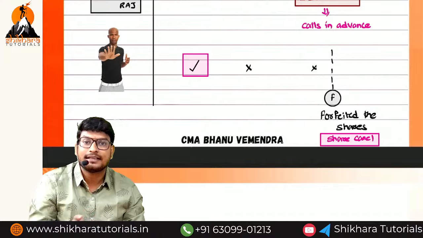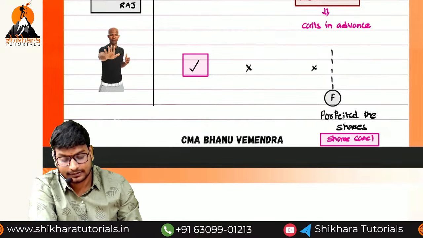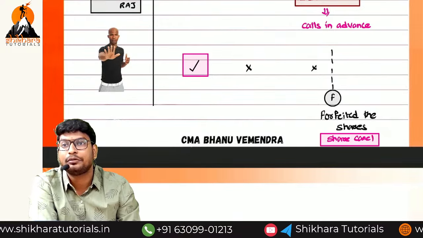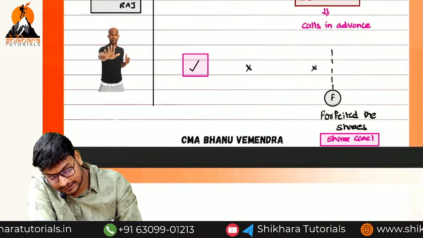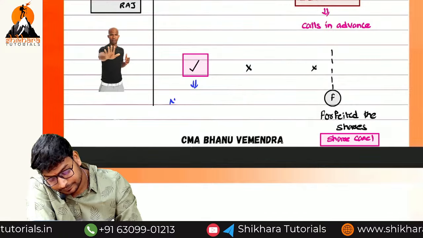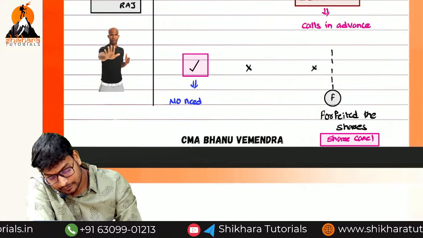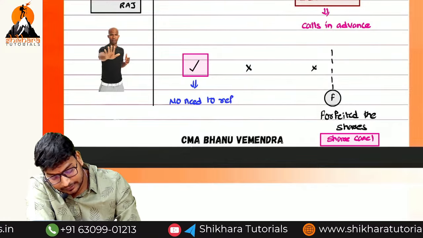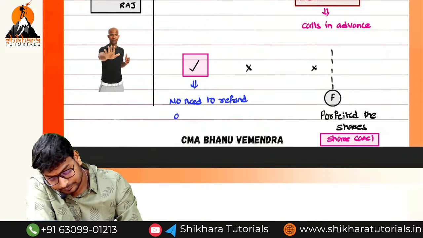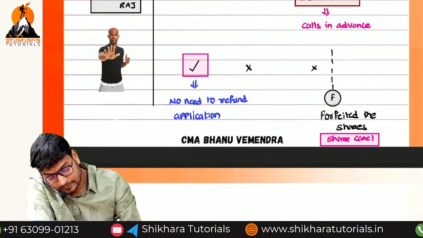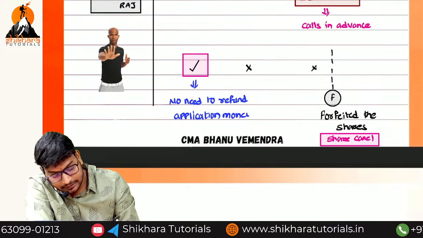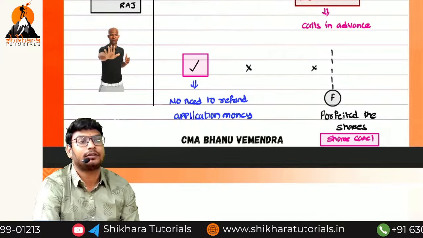That means he has damaged our trust. So no need to refund the application money in the case of forfeiture.